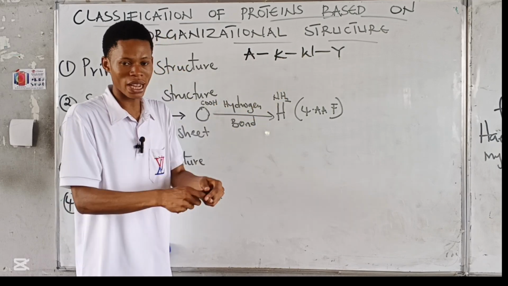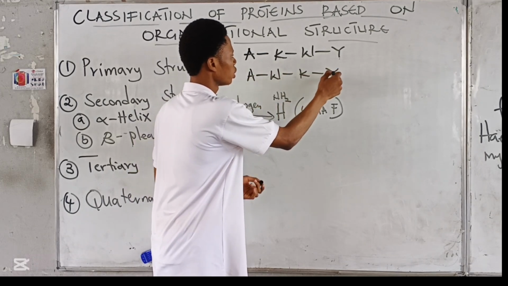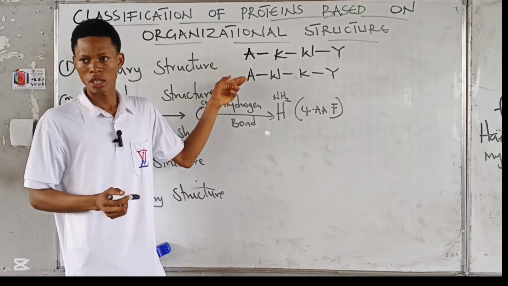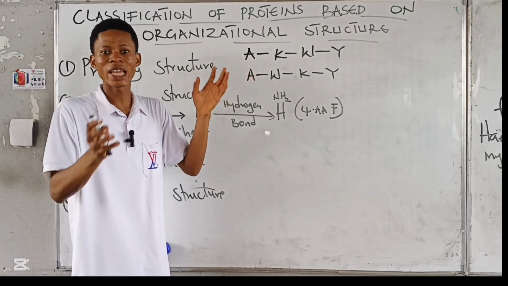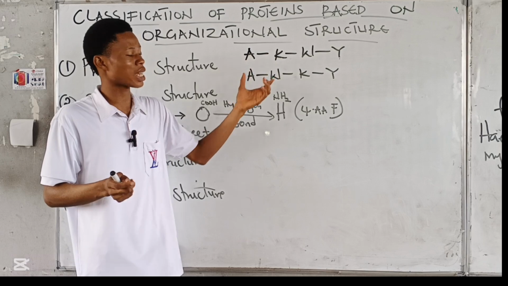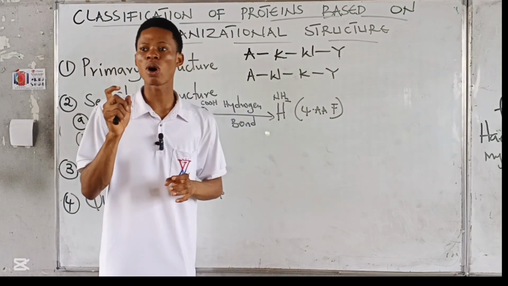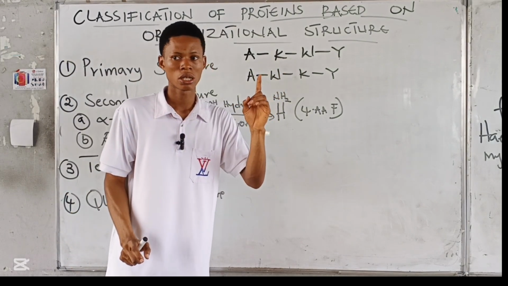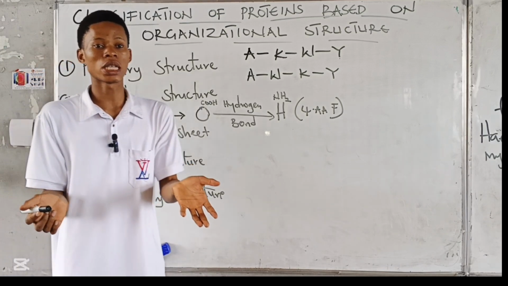The way they are linked together, if I have something like this, if this is the first protein and this is the second protein, are they the same thing? Is this protein same as this? If you notice, they have the same amino acids, right? But they are linked together differently. Now, the way the amino acids are linked together is called the amino acid sequence. The amino acid sequence of protein consists of the primary structure.